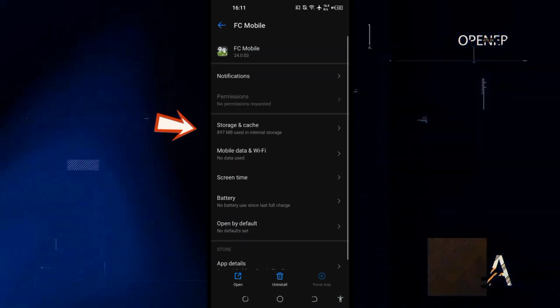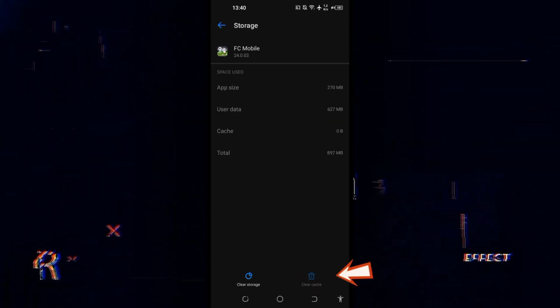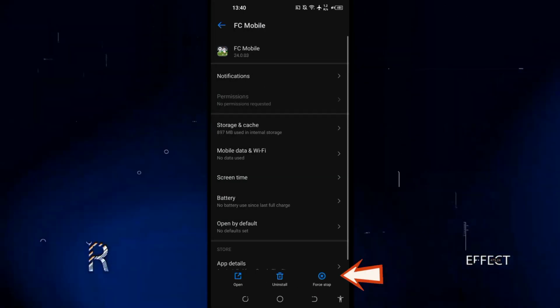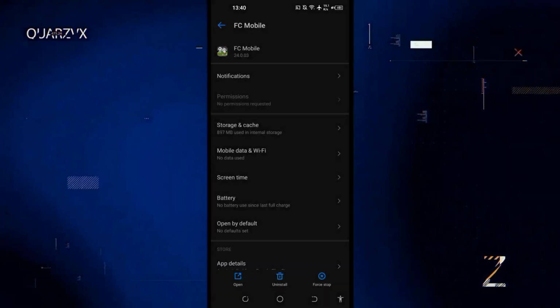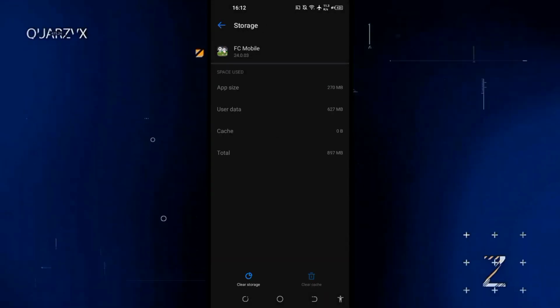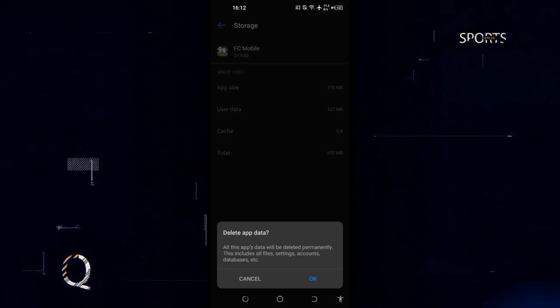After that, scroll down and tap on Storage and Cache. Next, click on Clear Cache but do not clear data. Now go back and tap on Force Stop if you have a Force Stop on FC Mobile game. Then confirm by clicking OK. After that, clear storage to delete all stored data, including the updated version of the app.